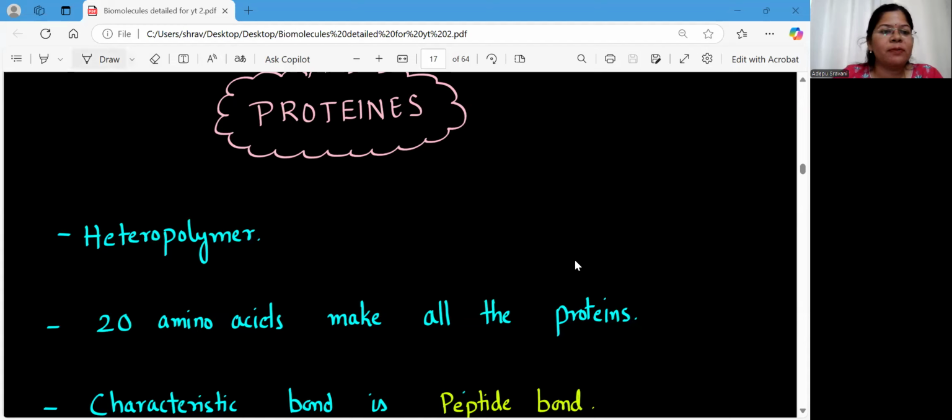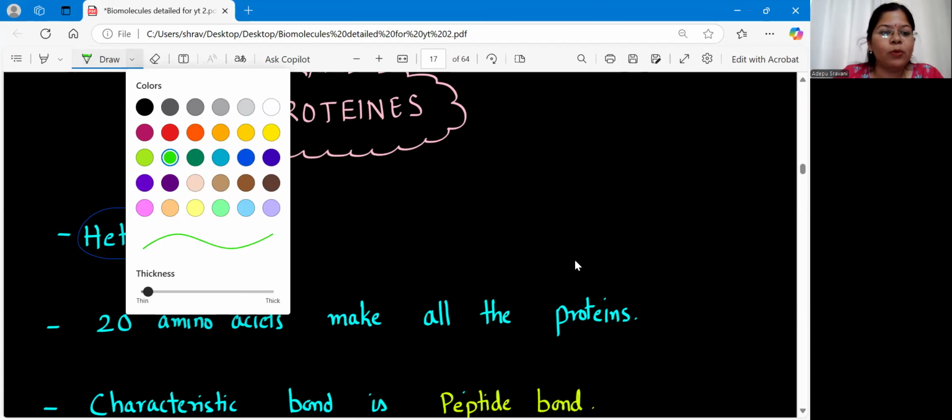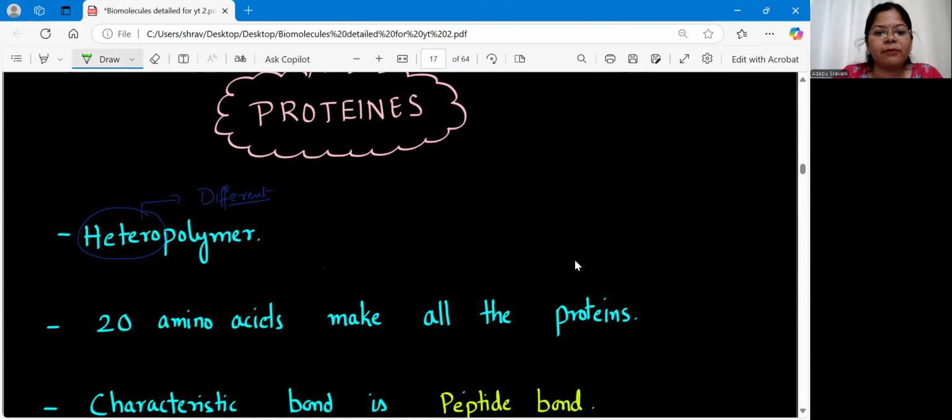So first, coming to the meaning of the proteins. Proteins are called heteropolymers. Now, what do you mean by heteropolymers here? Hetero means different. So that means they have different monomers. Now, what are the monomers of the proteins? Let me write down here. Monomers of the proteins are nothing but amino acids.